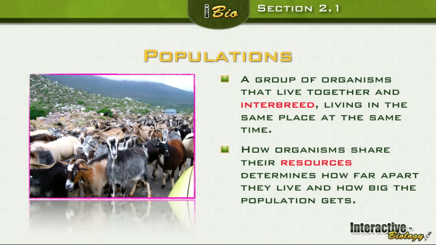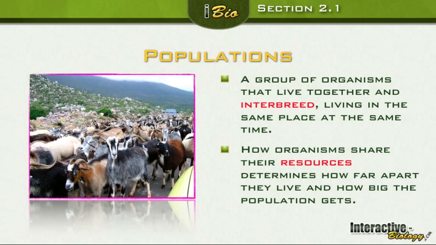All right, so same species, living in the same place and the same time. And depending on how you share your resources is going to determine how big the population can get. Think about it. You live in dorm rooms, right? How many people live in each dorm room? Two, right? What if you had like 6 people in one dorm room? It would be a little crowded, right? There's not enough resources in a little room.